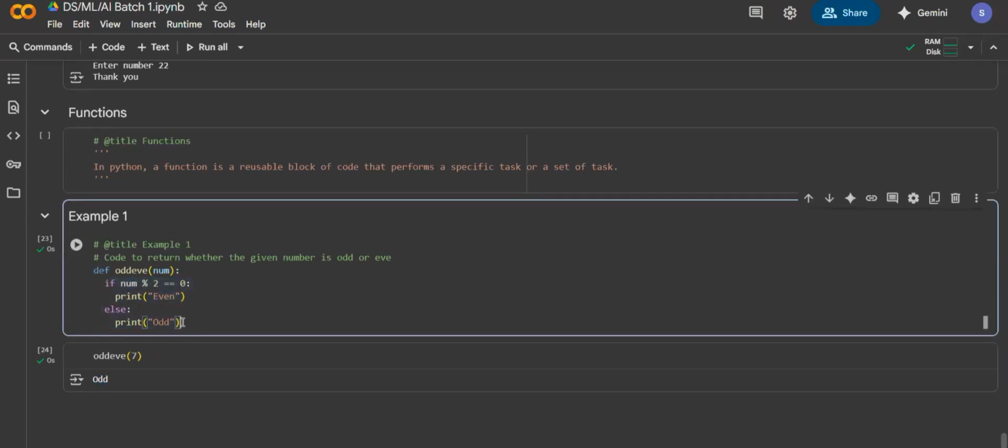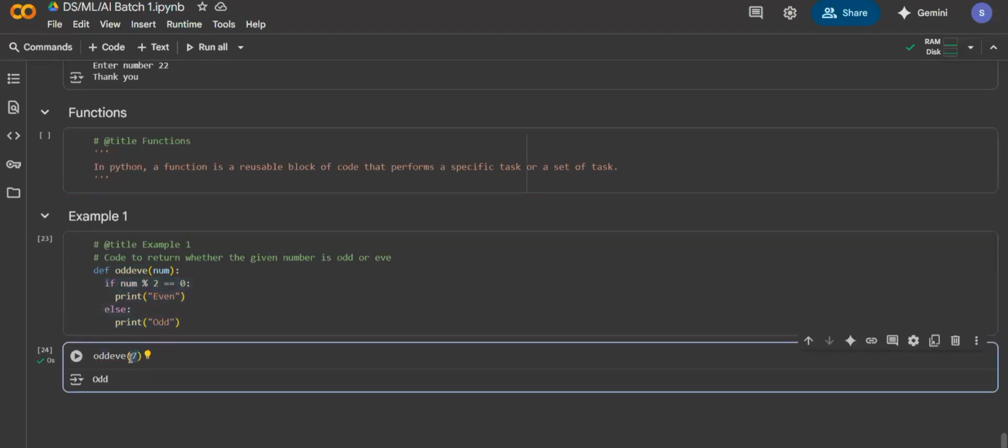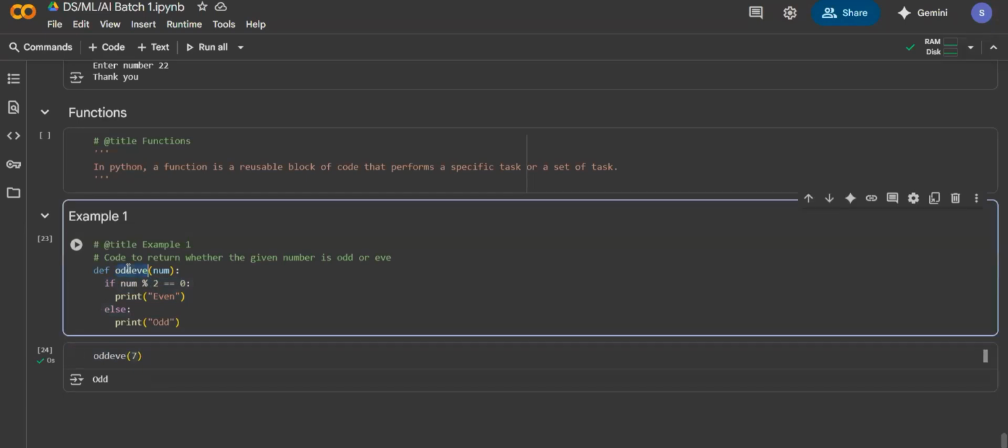It is stored automatically inside the function name. You're just calling the function name. So whenever you call the function name, every single thing inside that function will run automatically, and you're just providing the value for it. Once you've written the code and saved the function, every time you require that code you just call the function, not write the entire program. This is the biggest advantage of using a function.